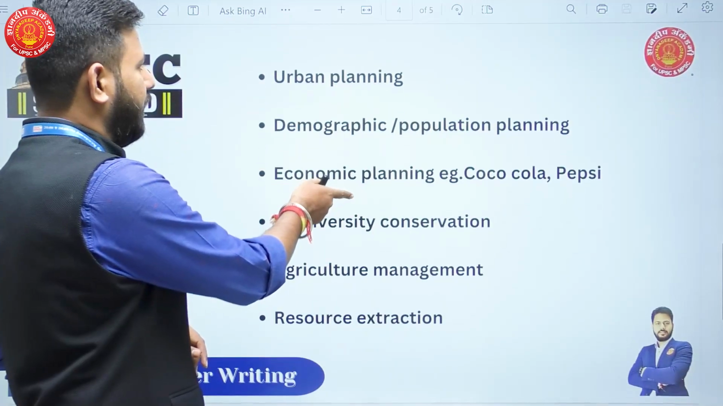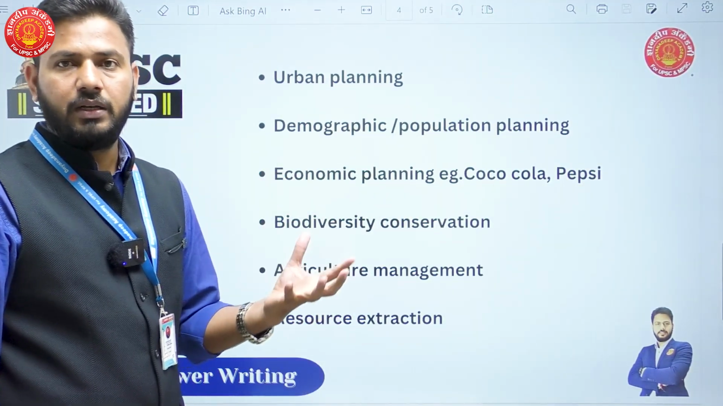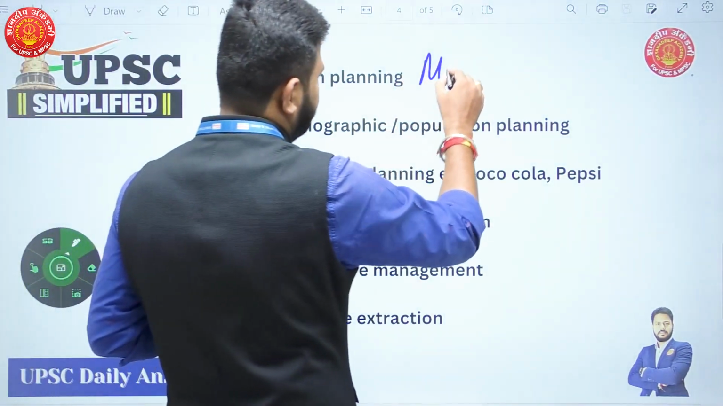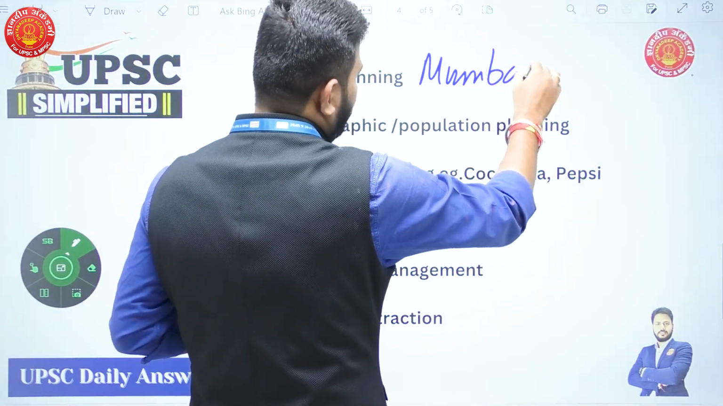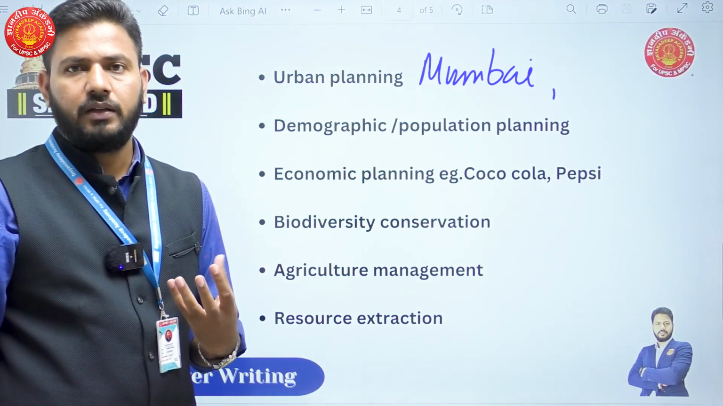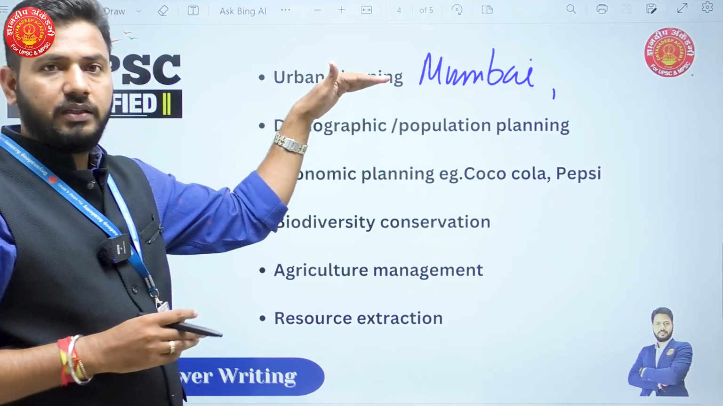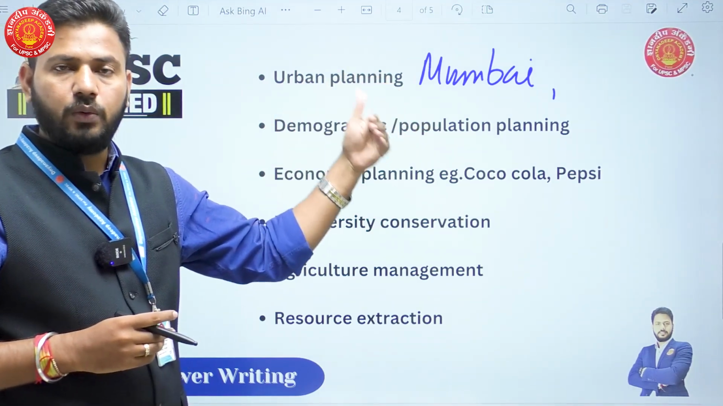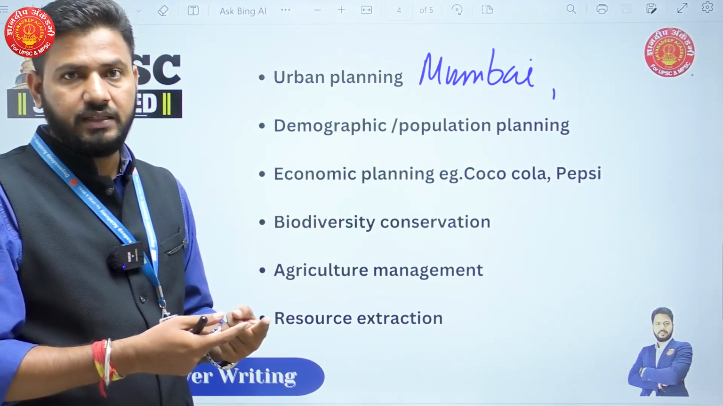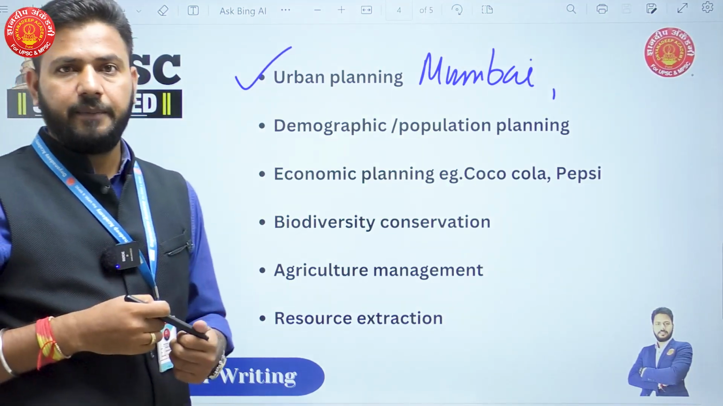Now the first is urban planning. Like I said, carrying capacity can also be extrapolated to urban planning. So you can give any case study, for example, Mumbai, or even Delhi, any city in India, and show how development without taking into consideration the carrying capacity of the city can destroy the very structure of the city. How carrying capacity can help us in sustainably developing urban areas in India is one part where you can explain this.